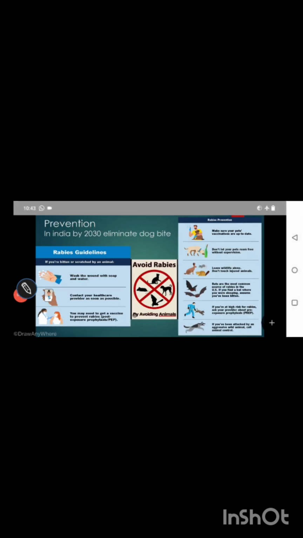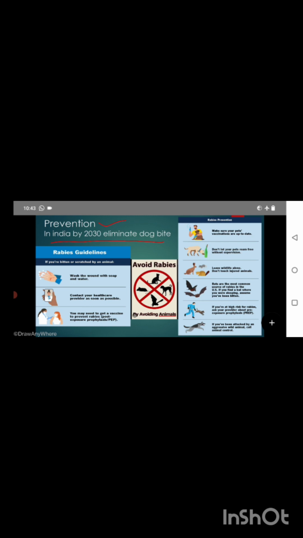Next, how we can prevent dog bites, because nowadays it's very commonly leading to death. In India we have a plan to eliminate rabid dog bites by 2030. Now we are planning to eliminate by the end of 2030. So for that, everybody should be aware of rabies, vaccines and prevention.